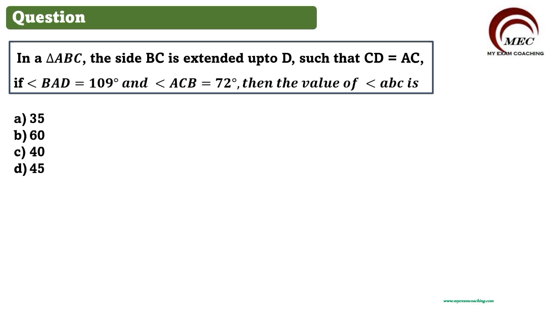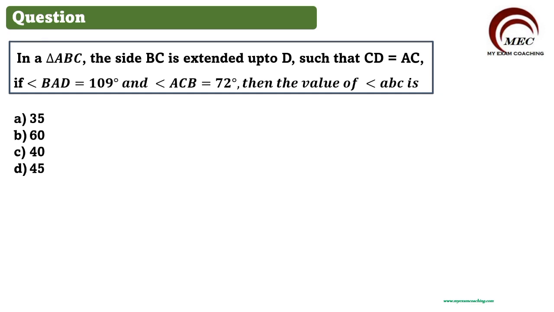In a triangle ABC, the side BC is extended up to D such that CD is equal to AC. If angle BAD is equal to 109 degrees, and angle ACB is equal to 72 degrees, then the value of angle ABC is. All these questions are taken from previous question papers. So please give importance to this for the CGL examination Tier 2. These types of questions are very, very important.